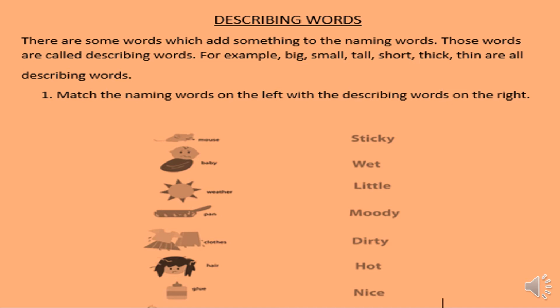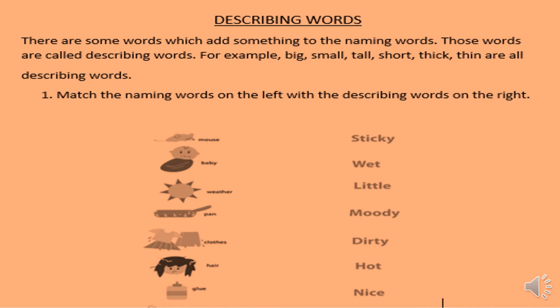For example, mouse. If we join mouse with little, then you can say little mouse or the mouse is little. Then next is baby. So you can say moody baby or the baby is moody.